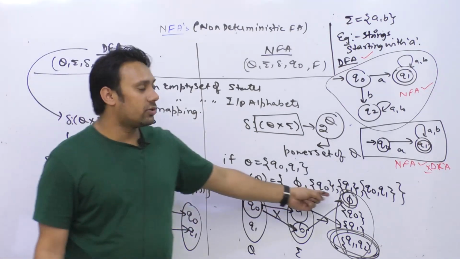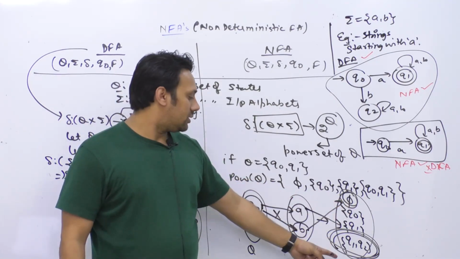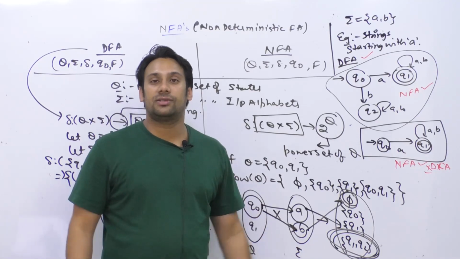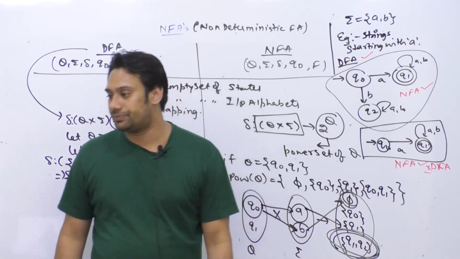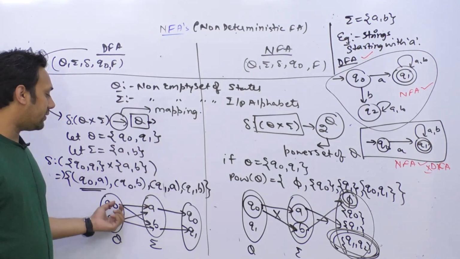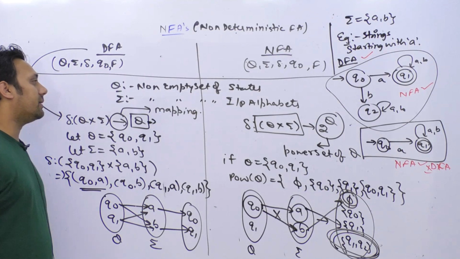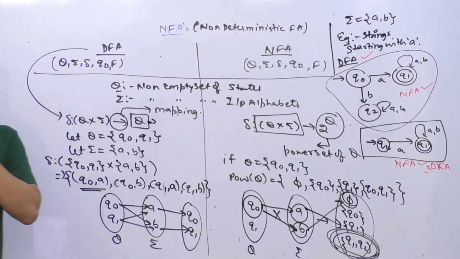So you might go to a phi state, which is an empty state. That means you are not going anywhere. Or you can go to more than one state by looking at the same symbol. But in case of DFA, you should give a transition for every symbol. There is no option for phi and there is no option for multiple states. Is it clear? Still, if it is not clear, I'll take one more example.